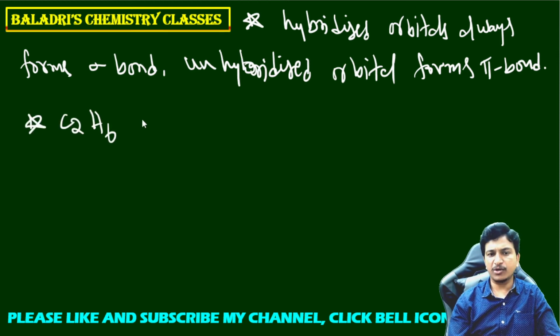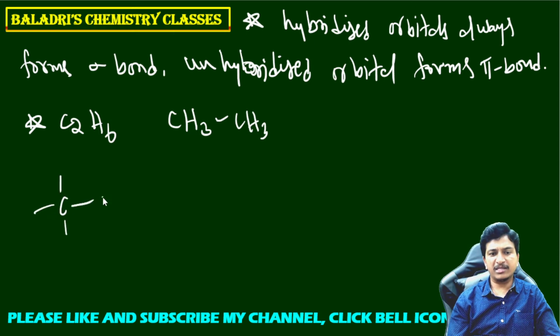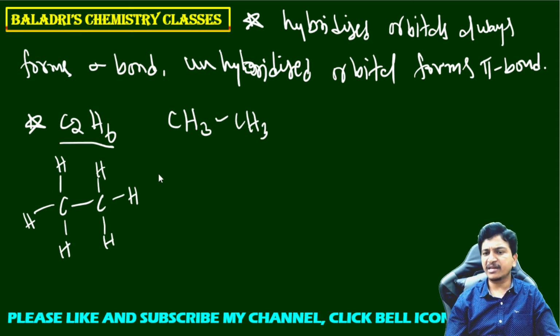C2H6 is the ethane molecule. We can write the structure of the ethane molecule like this: CH3 single bond CH3. Here each carbon is forming 3 bonds with 3 hydrogens, and one carbon-carbon bond is there. Total bonds are 7. C2H6, total number of atoms is 8. Number of sigma bonds is 7. So now we can write the formula here.